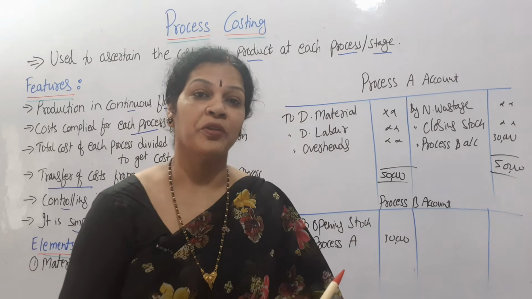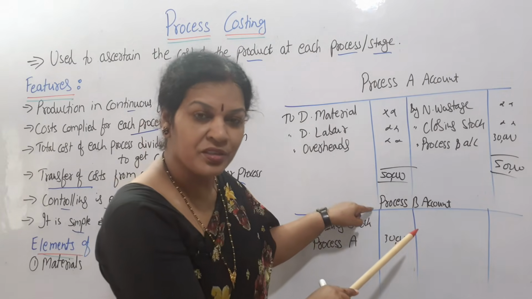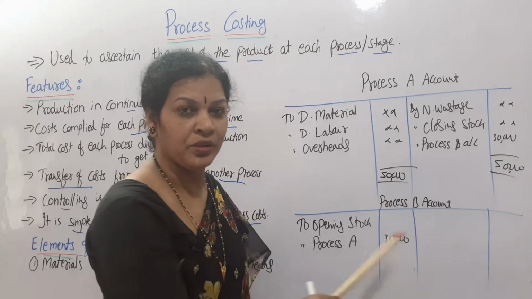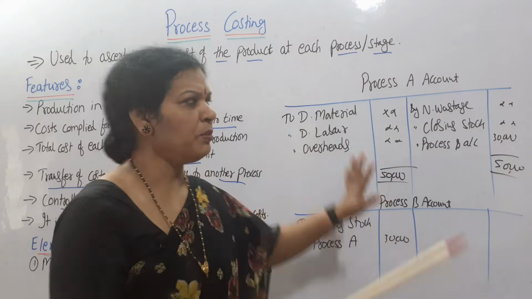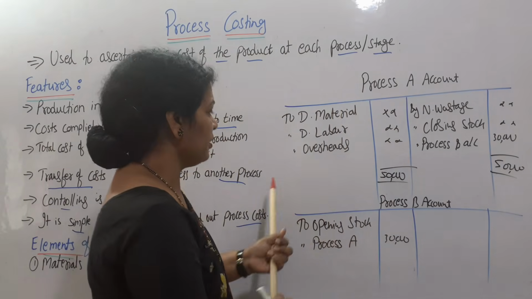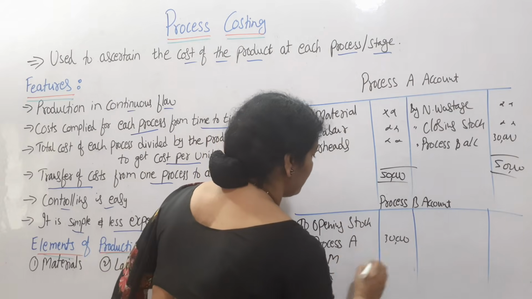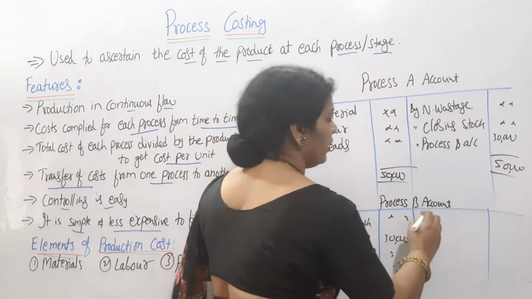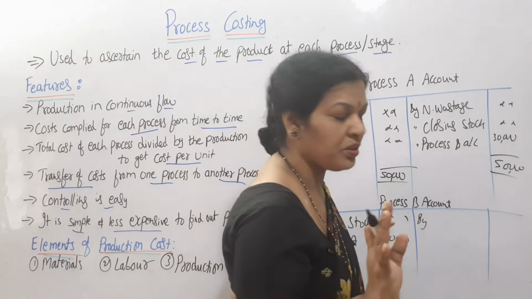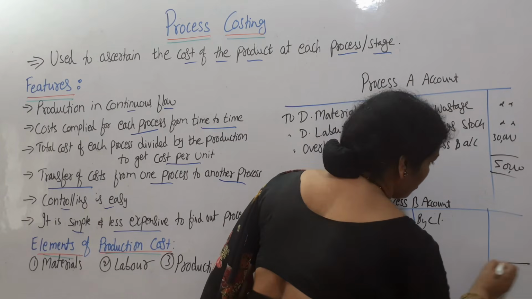And how do we prepare this process B account? Process B account is simple. Generally, they will give you the opening stock of this process B. If it is given, we will write the process opening stock, otherwise we will ignore it. And the rest of the transactions are the same as process A. You will find material, labor, overheads. Once again, we will write direct material, labor, and overheads. In the same way, here also on the credit side you will find normal wastage, if you find it you will write it, otherwise ignore it. And closing stock you will write, and after that this account also we have to close.